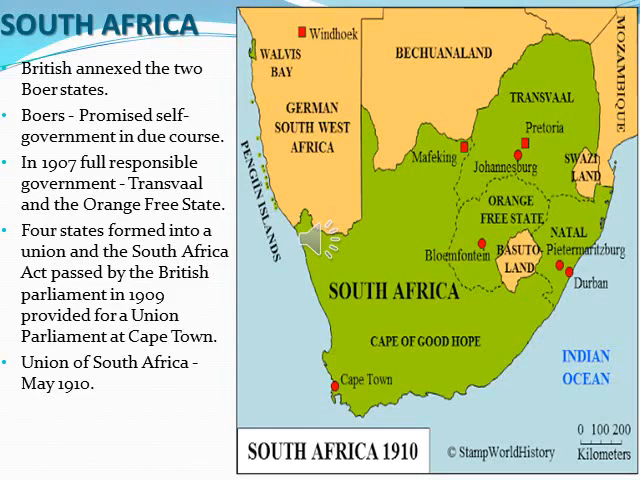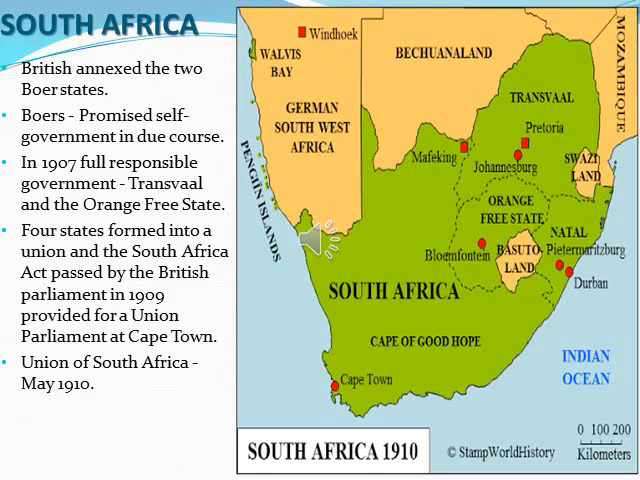The Boers were however promised self-government in due course. The British promised the Boers they would be given self-government. In 1907, full responsible government was given to the Boer states, Transvaal and Orange Free State.